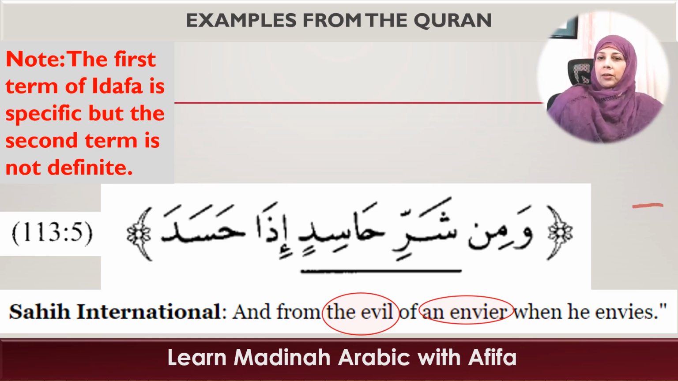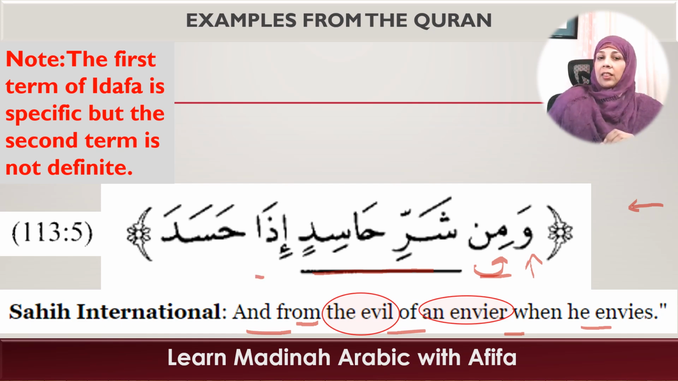So let's read this verse first. وَمِن شَرِّ حَاسِدٍ إِذَا حَسَدَ. It means, and from the evil of an envier when he envies. Okay, so here word to word meaning. Wa means and. Min is a preposition. It means from. Okay, and here's your idafa. Sharri hasidin, which means the evil of an envier.